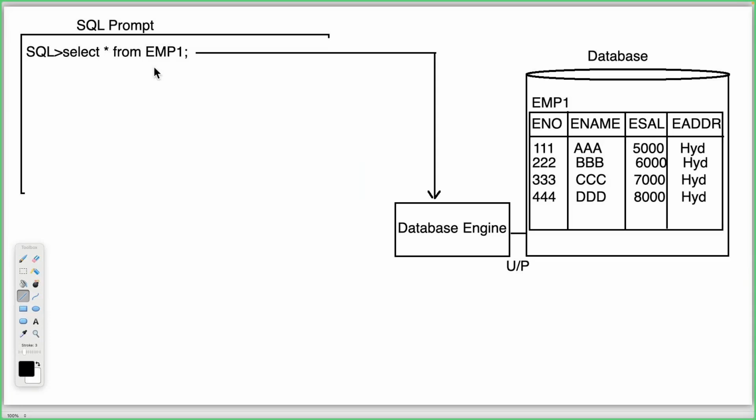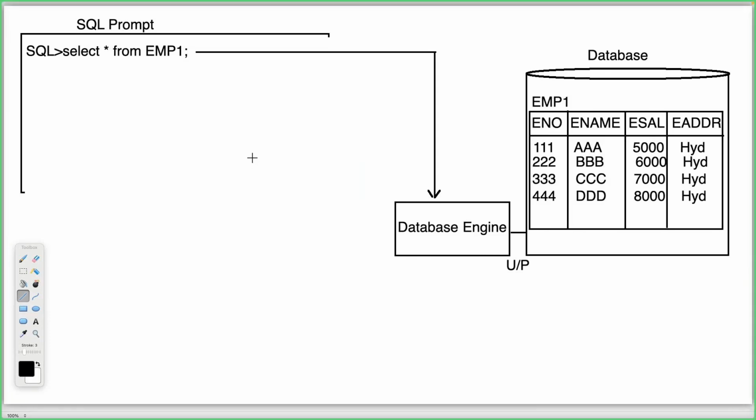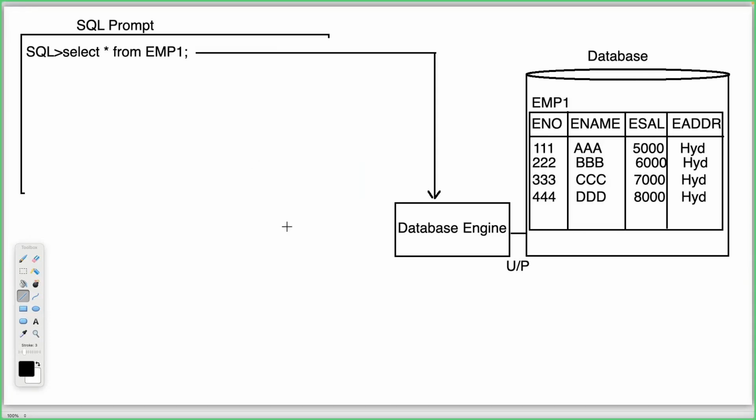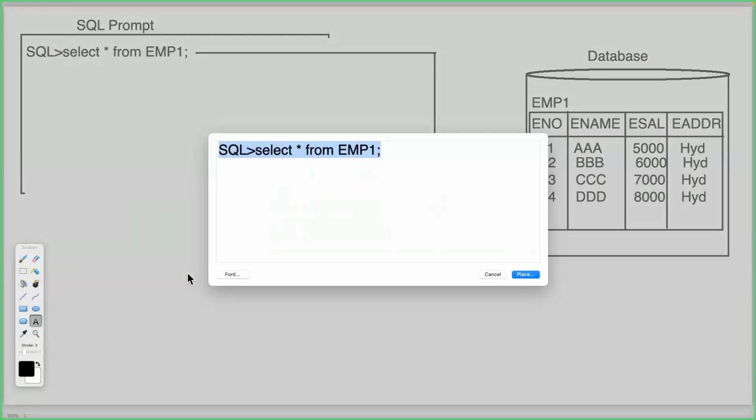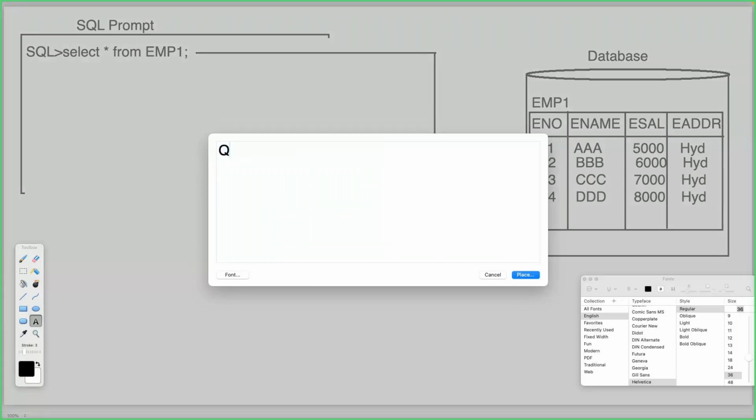How is the database engine able to execute this particular query, that we have to understand. Now all of you observe carefully how it is going to be executed. The database engine will execute this query by following 4 steps. What are the 4 steps? The first one is query tokenization.